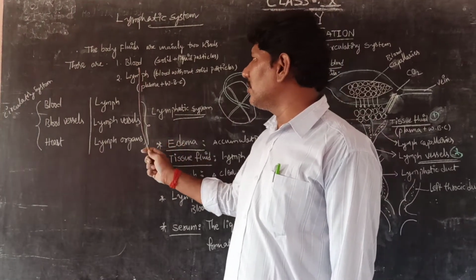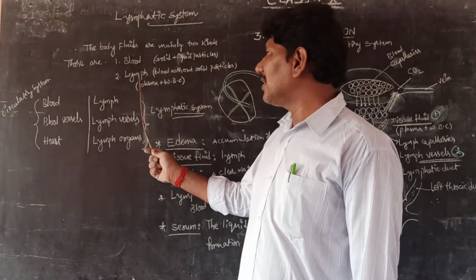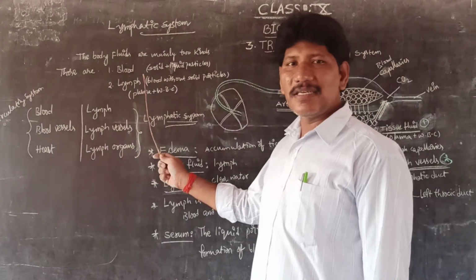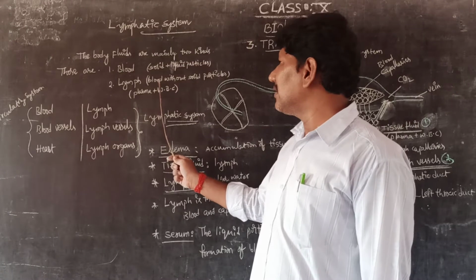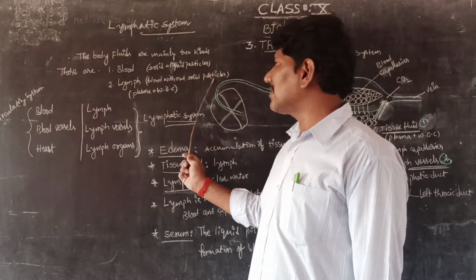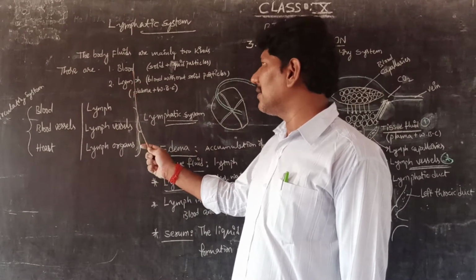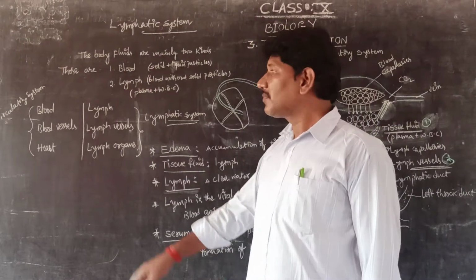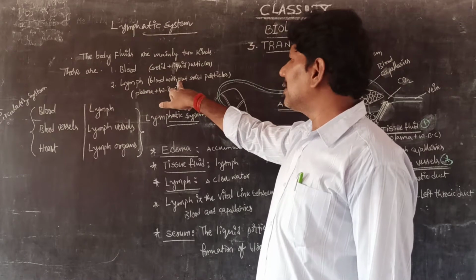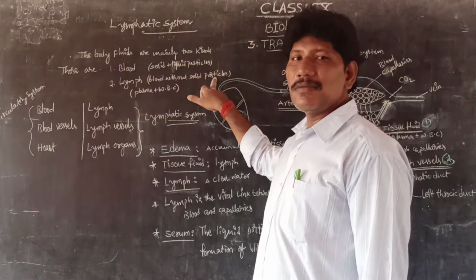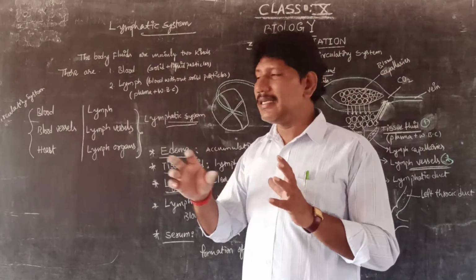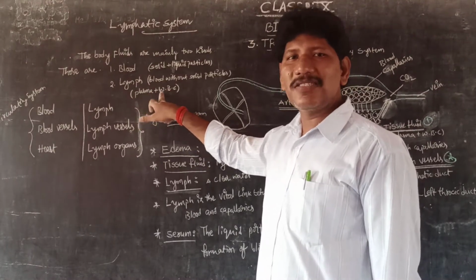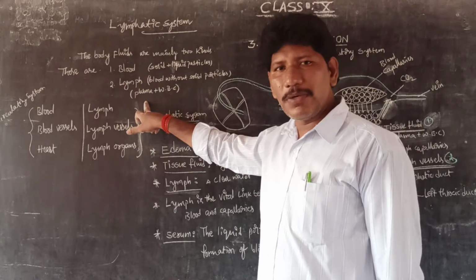Let us come to what we mean by lymph. Lymph is also a part of the blood, but it is the substance that contains blood exclusively without solid particles. I mean that lymph is only plasma and WBC, plasma plus WBC, that is, the liquid portion.